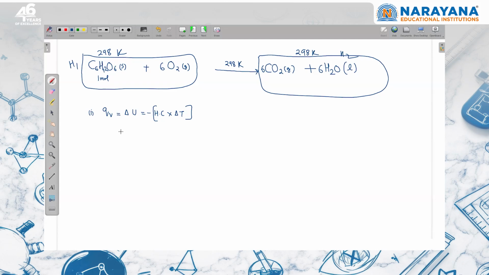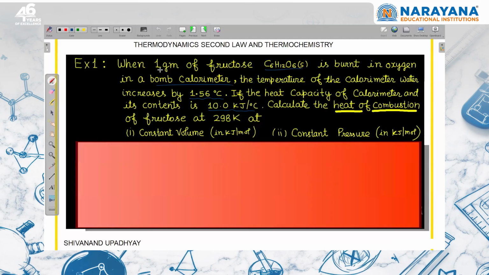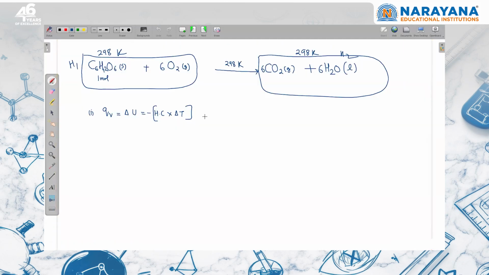So I know what is delta U of the reaction, right? By doing the calculation, they have given that for 1 gram of fructose, this whole thing is happening. I convert this into moles. Number of moles of fructose will be 1 divided by the molar mass, which is the same for glucose or fructose, right? So what is that? I think 180, right? So this is the number of moles. For 1 mole, they are asking the heat of combustion. So whatever QV is coming for 1 by 180 mole, for 1 mole you have to multiply it by 180. So this will be the answer. This is delta U of the reaction.